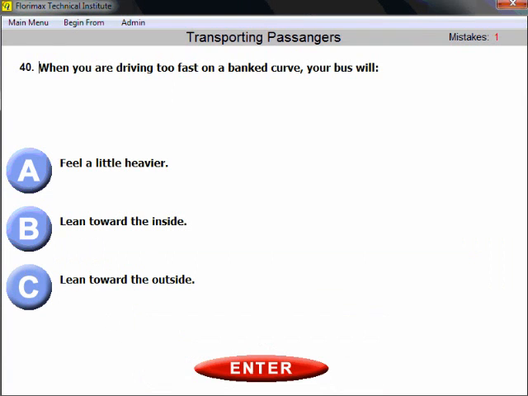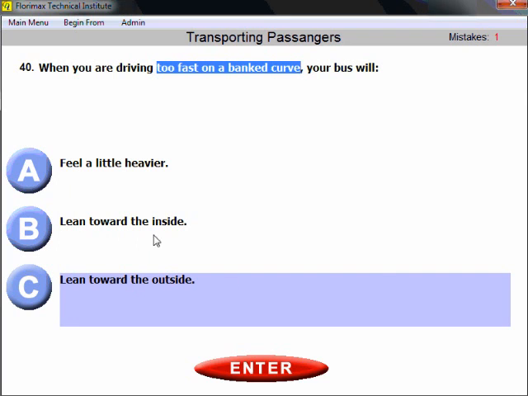Question number 40. When you are driving too fast on a banked curve, your bus will do what? Again, try to figure out what's going to happen if you drive too fast on a banked curve. You are at risk of leaning toward the outside, not to the inside. Nothing about feeling, just physics. You'll be pulled from the center to the outside.